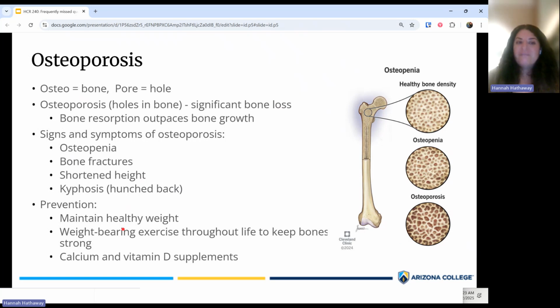I want to emphasize that as prevention. For someone who actually has osteoporosis, participating in weight-bearing exercise could be dangerous, because if your bones are already quite brittle and thin, then if you do some very intense weightlifting, that could potentially put you at risk. So this is more of a preventative to prevent osteoporosis from happening. And then, of course, calcium and vitamin D supplements also help keep your bones healthy and help with bone growth.